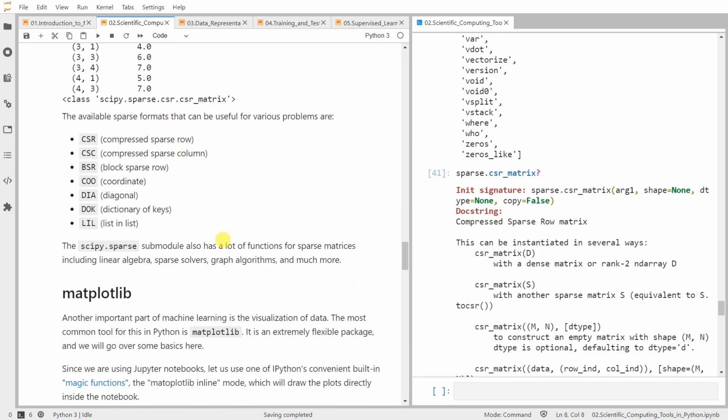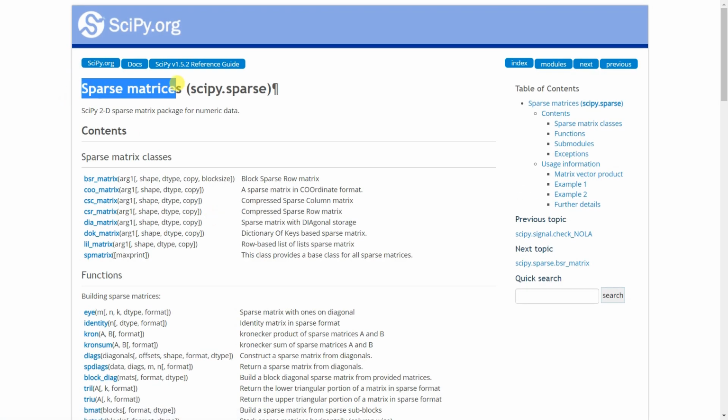There are some other sparse formats available, which can be useful for various problems. CSR, compressed sparse row, CSC, compressed sparse column, so compressed along the column axis, block sparse row, coordinate, COO, DIA, sparse along diagonal, dictionary of keys, list of lists. Just take a look at the documentation of sparse matrices for more details.